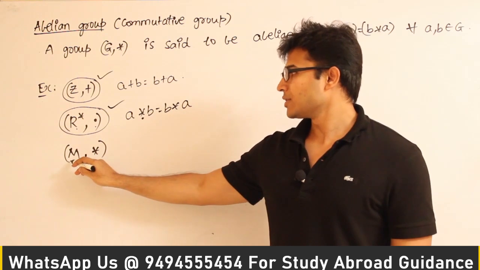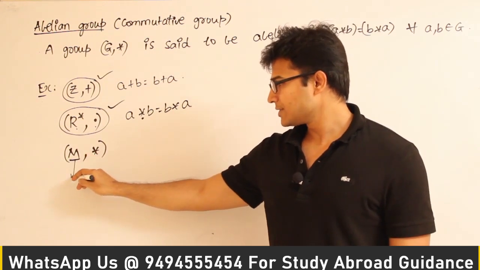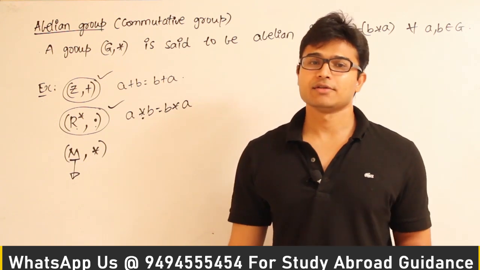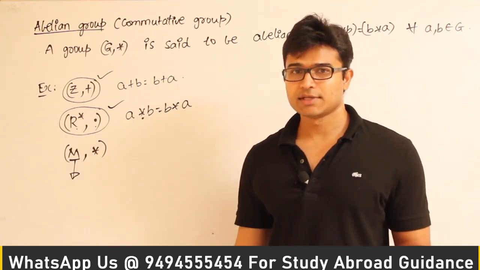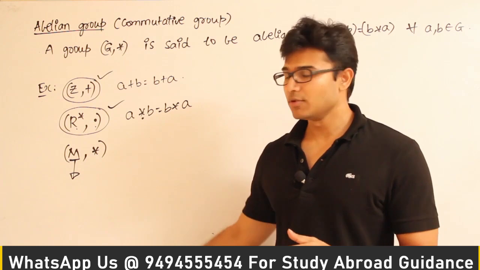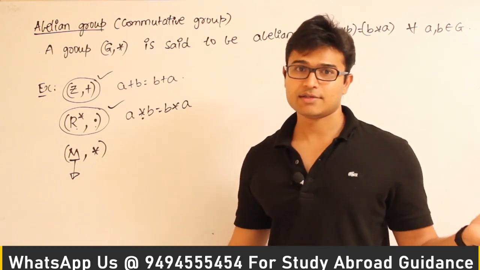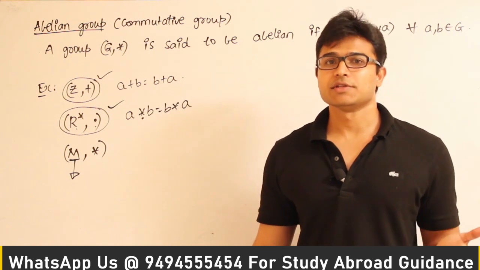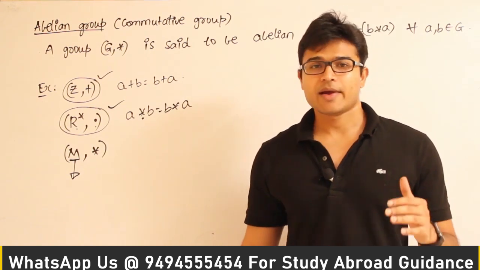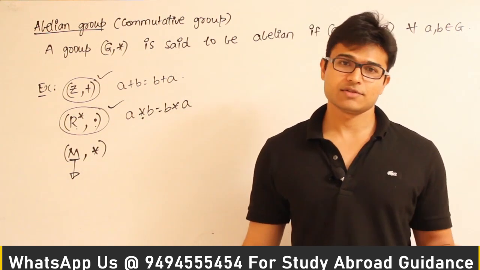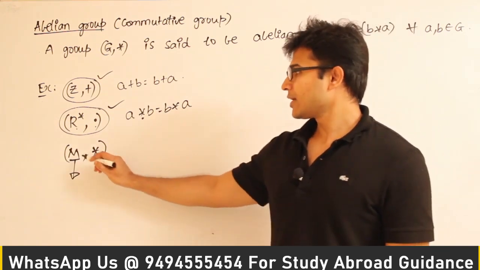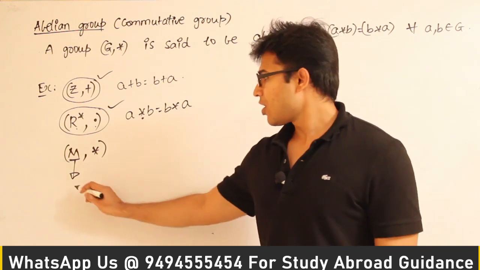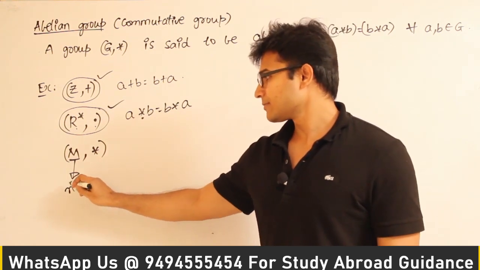Now let's talk about this. Let us say capital M is the set of all matrices which are non-singular. Non-singular means the inverse will exist. If before this you have watched matrices already, it will help here. There is a matrix concept called non-singular. The inverse of a matrix will exist only if it is a non-singular matrix. Let us say capital M is the set of all non-singular matrices of size n by n.